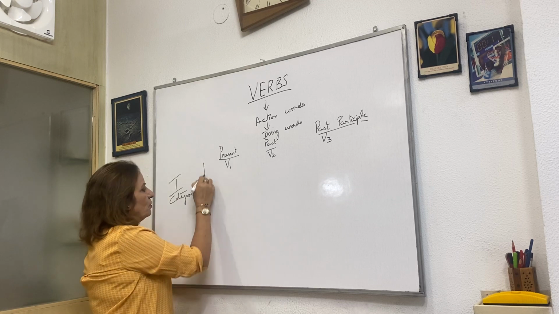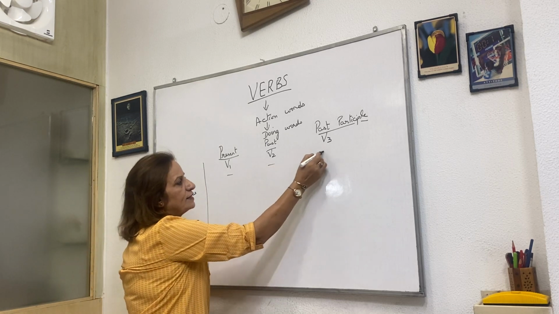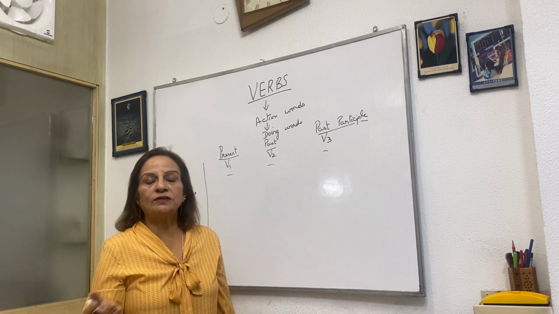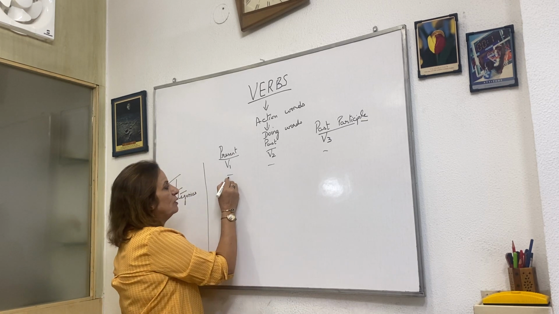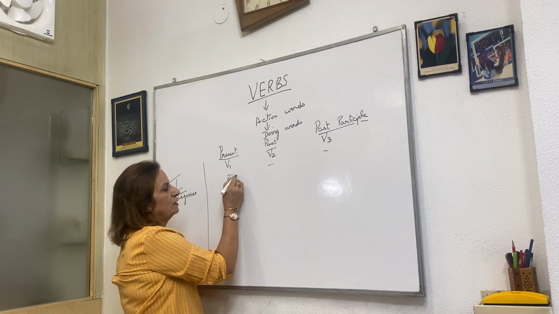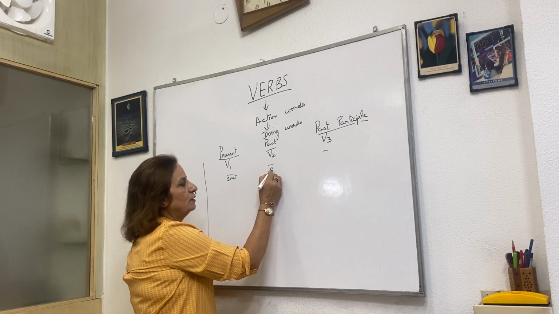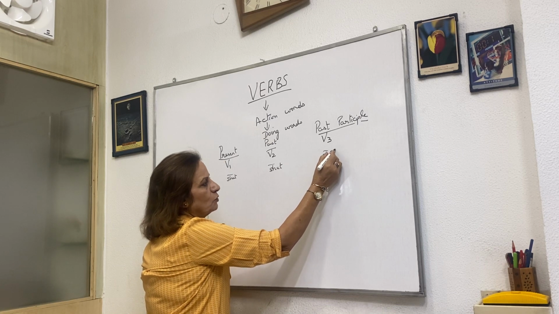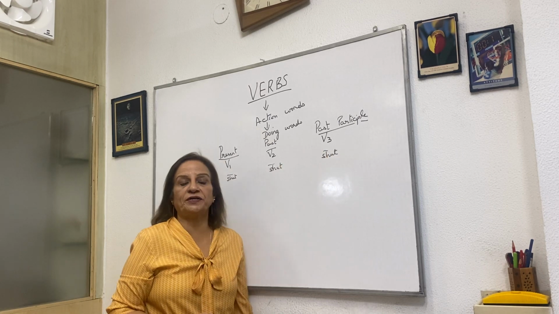The first category is when all three are the same. In the present, past, and participle, all three are the same. For example, the verb shut. The present is shut, past is shut, and past participle is also shut. There is no word shutted.